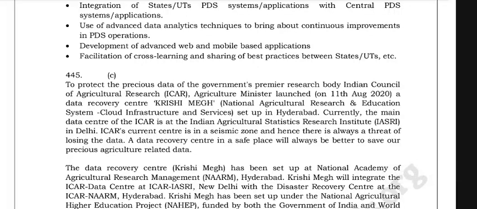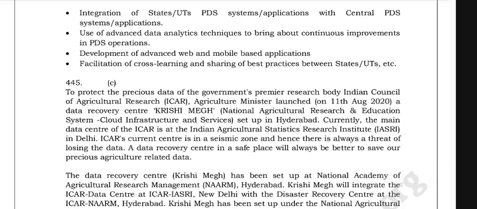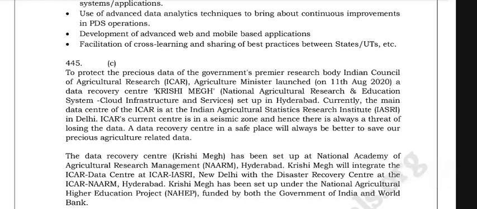To protect the precious data of the government's premier research body, that is the Indian Council of Agricultural Research, ICAR, the Agriculture Ministry launched on 11th August 2020 a data recovery center, that is Krishi Megh, National Agriculture Research and Education System Cloud Infrastructure and Services, set up in Hyderabad.